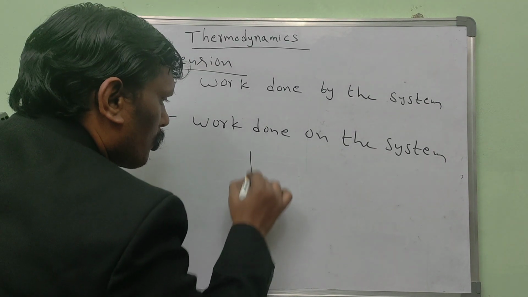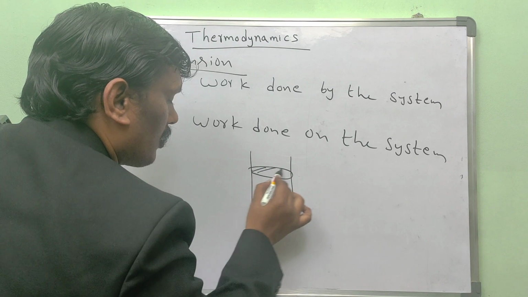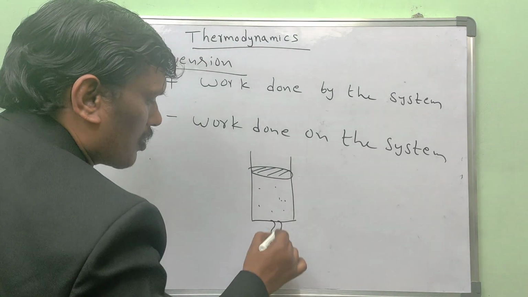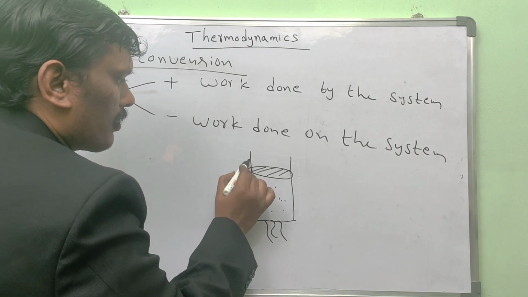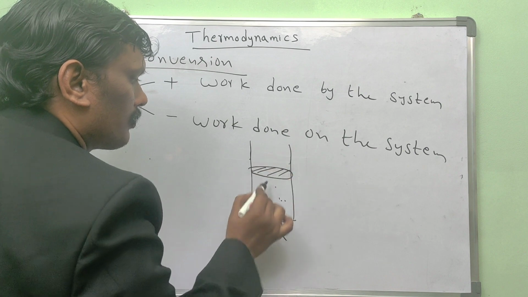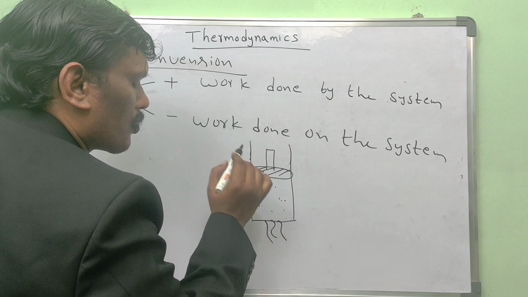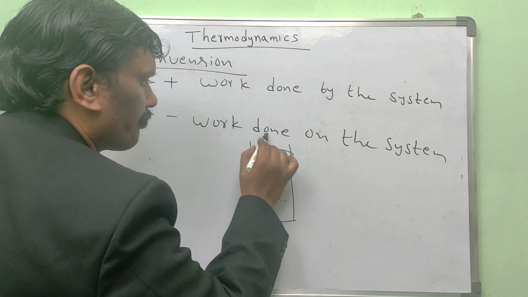Why? Consider a closed system, this is the gas. If I give some heat energy here, work done by the system means the piston moves from here to here.